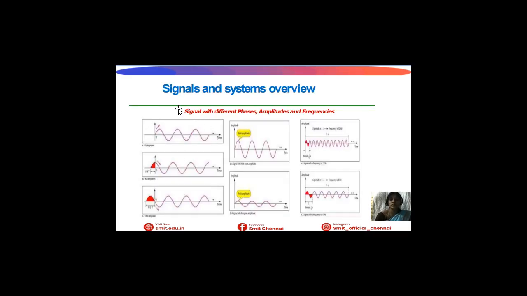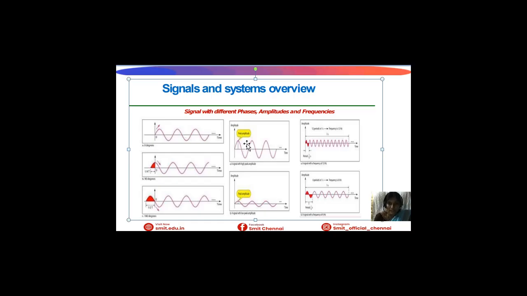Here are signals with different phases, amplitudes and frequencies. Here the first signal has 0 phase shift, and this is 90-degree phase shift, and this signal is 180-degree phase shift, that is pi phase shift. And next, this one is the amplitudes of the signals.